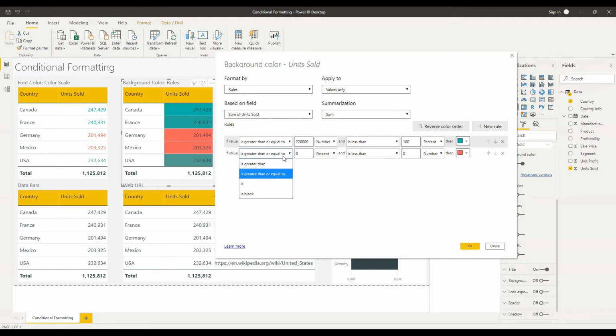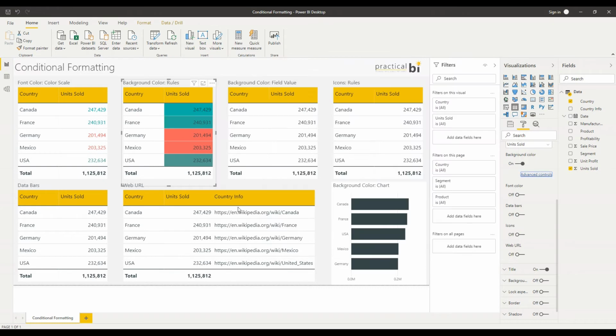I'm going to say if my value is greater than or equal to 0%, so the minimum value, of my maximum, I should say, and is less than the number 220,000, then red. The other options that I have available here are exactly the same as we've seen before. We've got an apply to. Do we want to look at the values or the totals or both? The field that we want to base the conditional formatting on, and the method of aggregation as well.